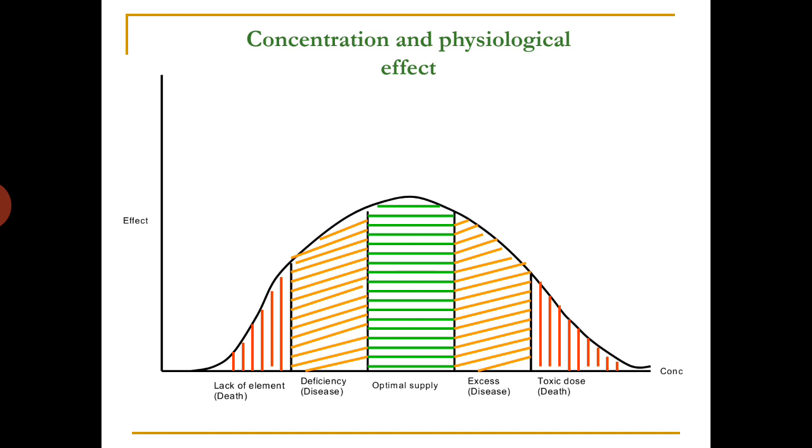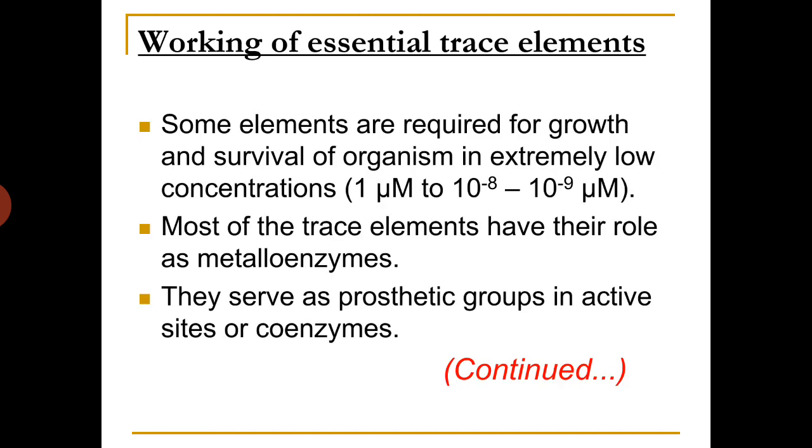So let us see how these essential trace elements work. Some elements are required for growth and survival of organisms in extremely low concentrations, that means maybe 10^-8 to 10^-9 micromolar concentrations. Most of the trace elements have their role as metalloenzymes.